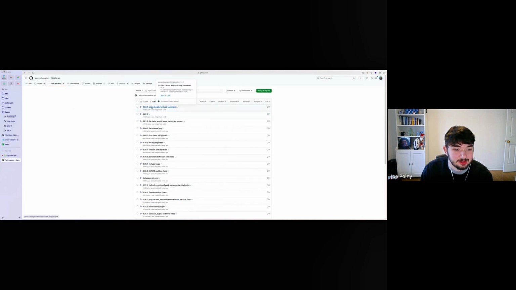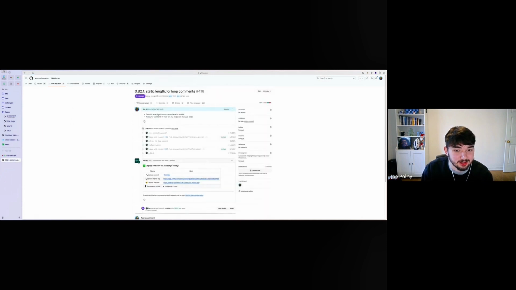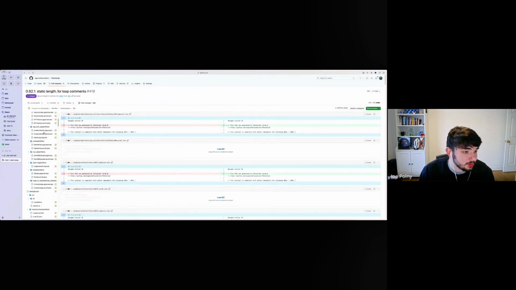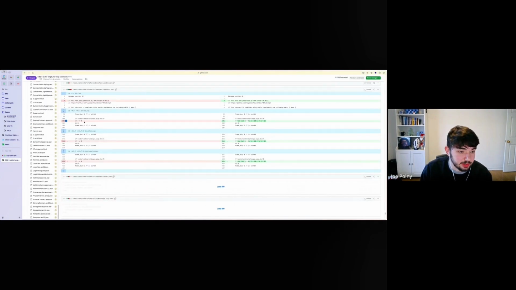And then 8.2.1 actually fixed static length on arrays and variables. And then also fixed source comments for loops and for each loops. So if we take a look, basically now the comment in the generated TEAL for loops is what you'd expect it to be, and not just the first instantiation. So it just makes it a little bit easier to read.